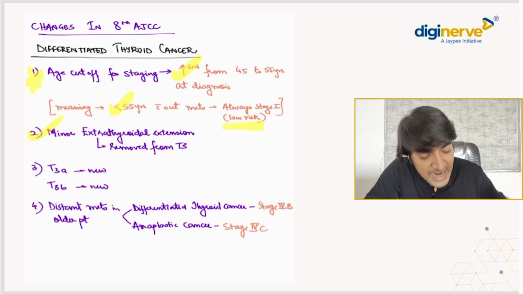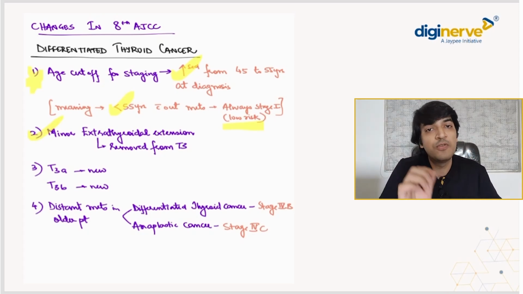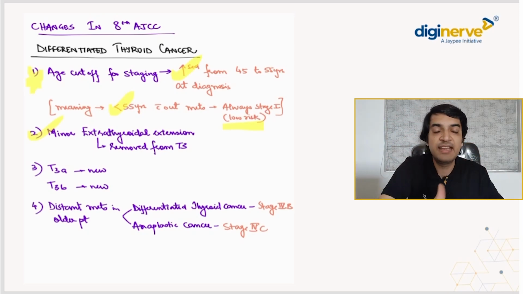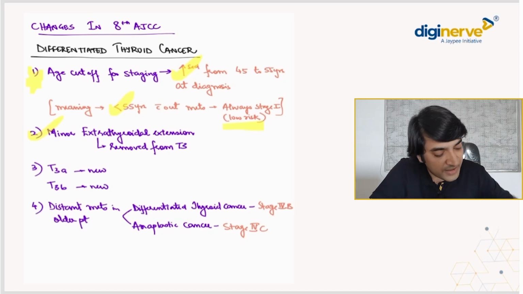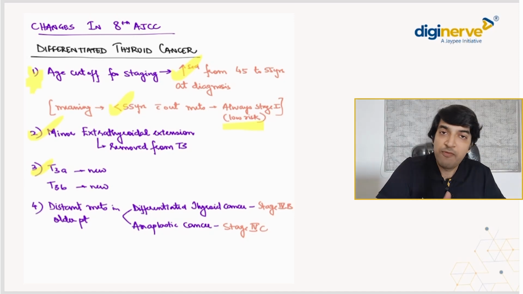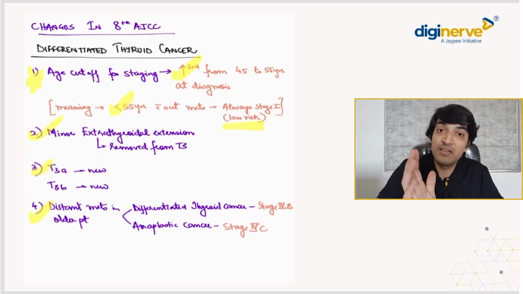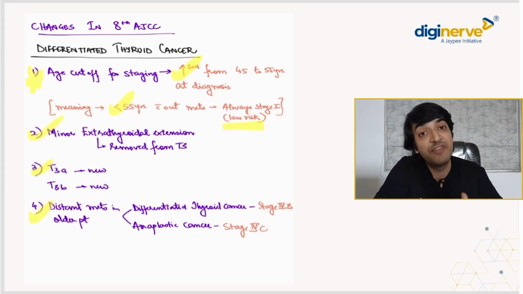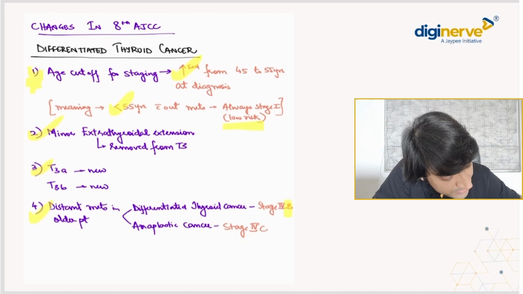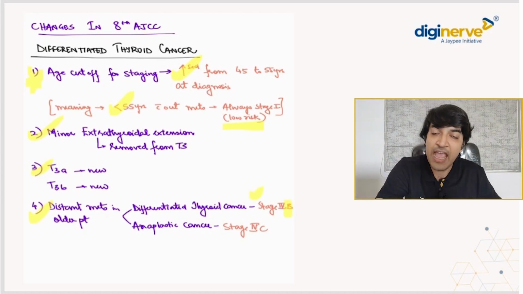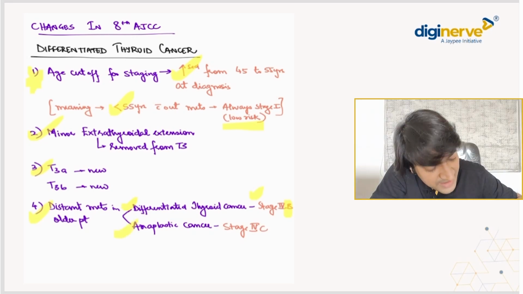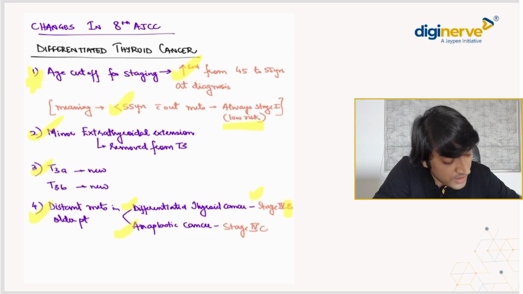Number 2, माइनर एक्स्ट्राथायराइडल एक्सटेंशन, जो टर्म हम पहले यूज करते थे AJCC 7th में था, वो अब हटा दिया। T3 में देयर इज नो टर्म एज माइनर एक्स्ट्राथायराइडल एक्सटेंशन। T3A और T3B हम ऑलरेडी डिस्कस कर चुके हैं क्या क्या होता है। अब 4th पॉइंट क्या है बेटा? कि when you talk about distant metastasis in older patients, when the distant metastasis are happening in a differentiated thyroid cancer, we label them as stage 4B, and when they happen in cases of anaplastic cancer हम उसको बोलते हैं stage 4C.